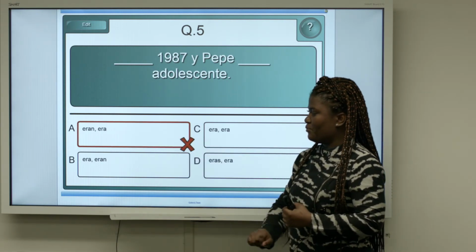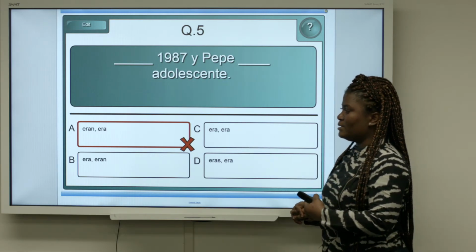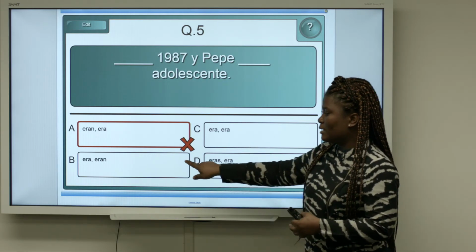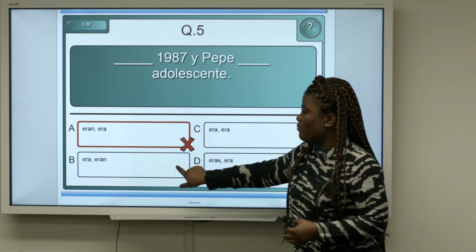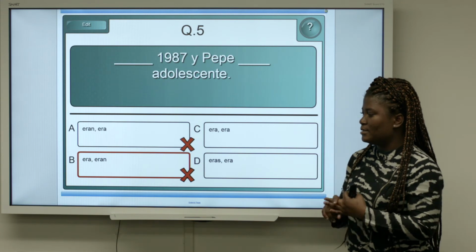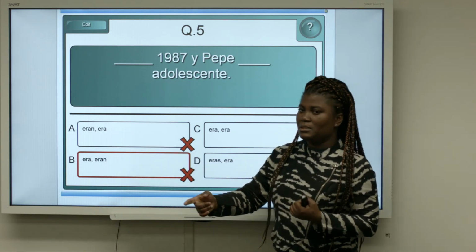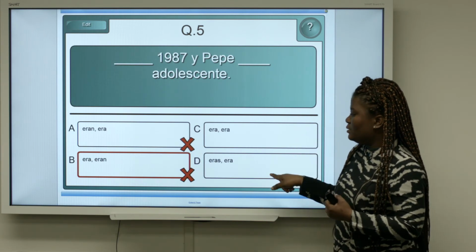The first option is wrong because the first one is in the third person plural, but the second one is in the third person singular. The second option is also wrong because the first answer is correct, but the second one is wrong because it's in the third person plural.